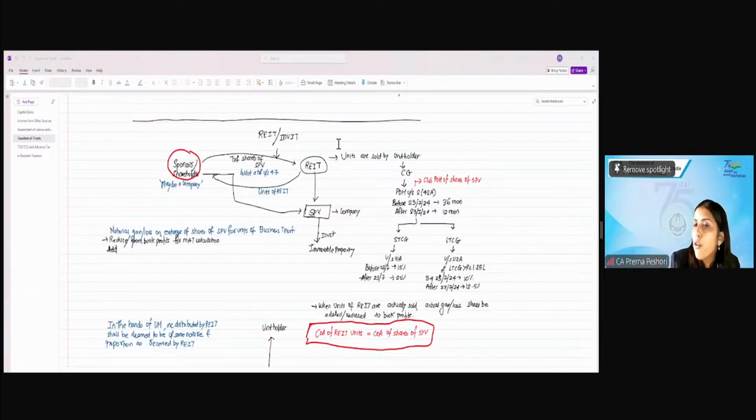If it is before 23rd July, it will be 10% above 1.25 lakh, and after 23rd July, it will be 12.5% over and above 1.25 lakh. What will be the cost of the units of REIT? It will be the cost of the shares of the SPV. Are we clear up till this point? Yes or no?